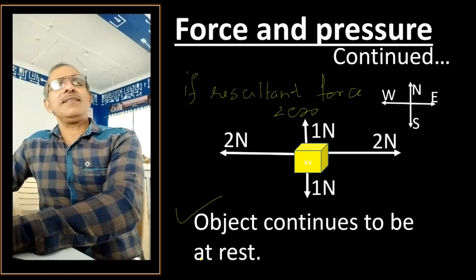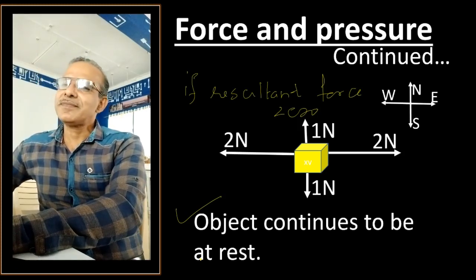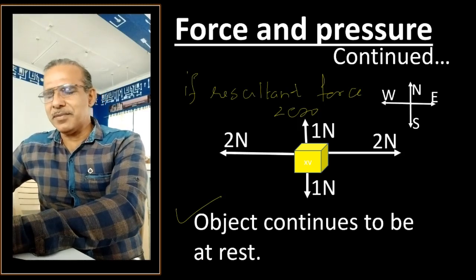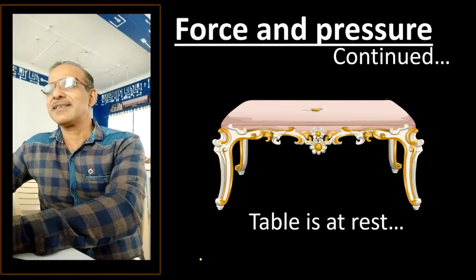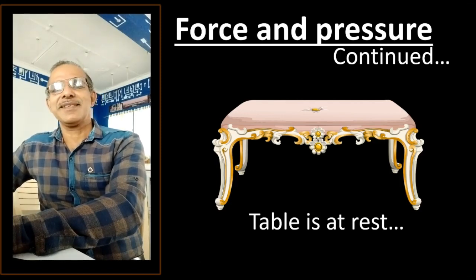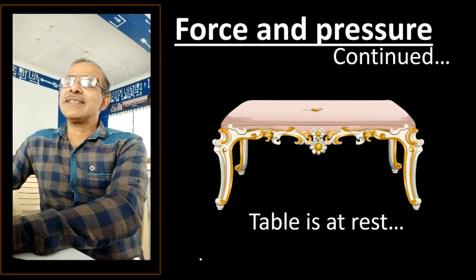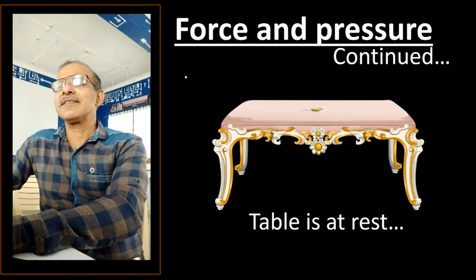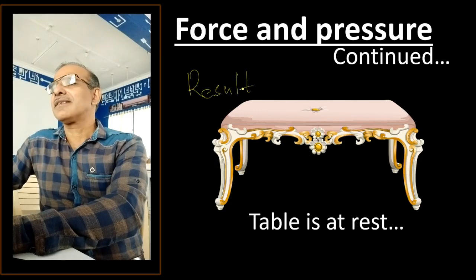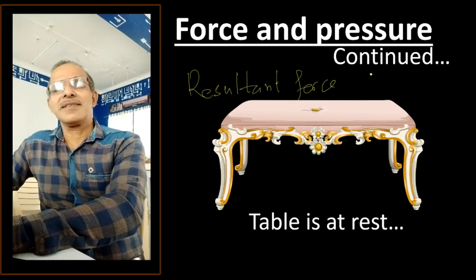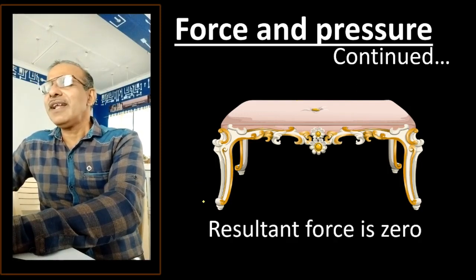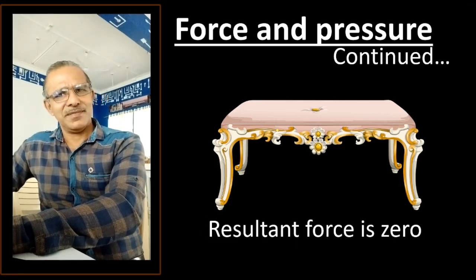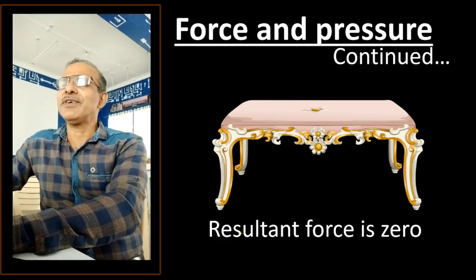Now let us imagine that we have a table in front of us, and the table is not moving. Table is at rest. Question is, why is it at rest? Just now we have studied that an object is at rest if the resultant force is, come on, tell me, 0. Now where are the forces applied? Do you think we didn't have any force on this?